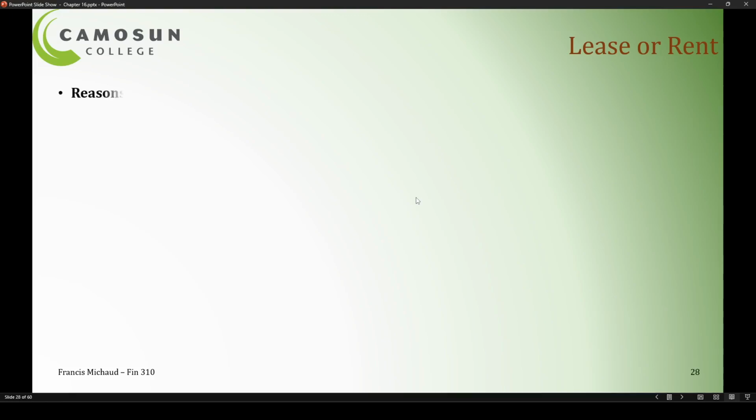So why would you want to lease? There are a lot of different reasons. There's one that is not written down here, but that might be tax incentives. There might be tax reasons to want to lease. Another reason could be that the lessee, the person taking on the lease, may lack the funds or the credit capability to get enough funding to borrow enough money in order to buy the asset.